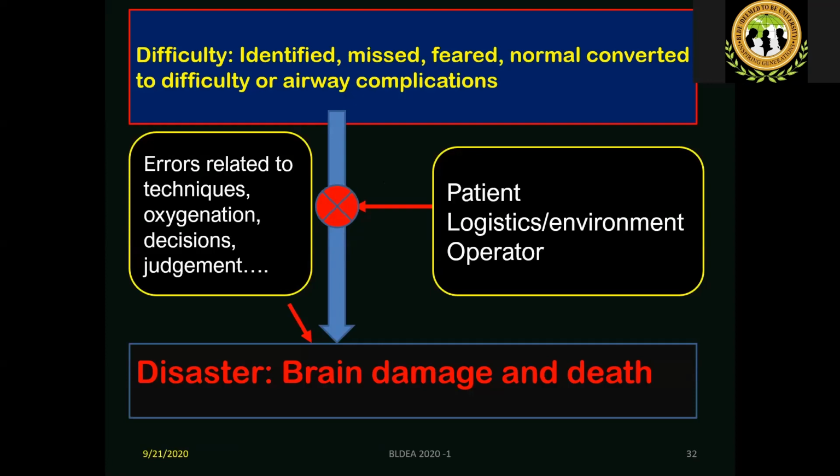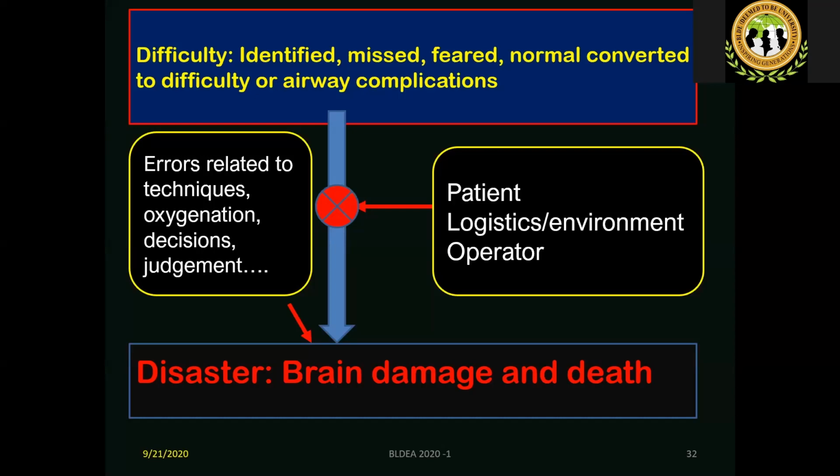So difficulty turning into disaster is what a crisis is, isn't it? When it is only difficulty, you don't call it a crisis, you call it just a difficulty. This difficulty may be identified, it may be missed, or it may be feared, or a normal airway may be converted to difficulty because of our mismanagement, or it could be an airway complication which is not unexpected. If we fail to manage that airway complication, that also can lead to crisis. So it needs certain other factors, not just difficulty.